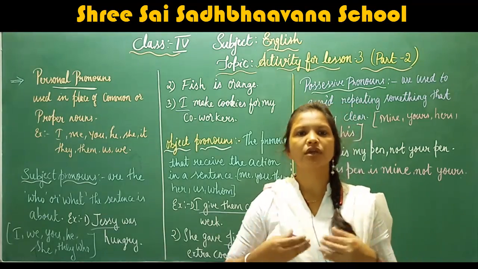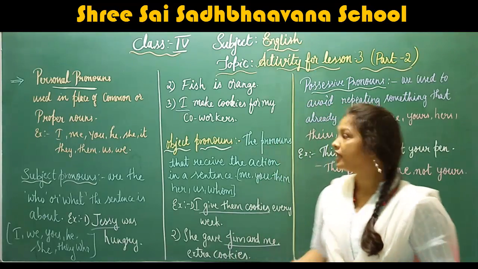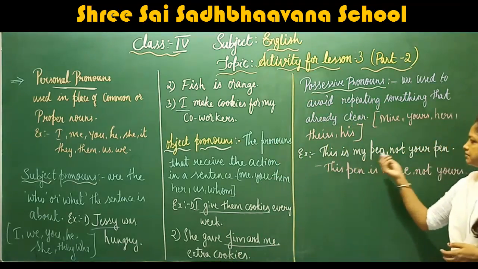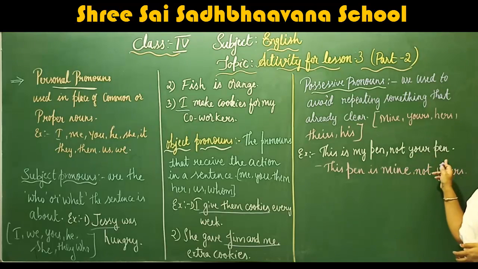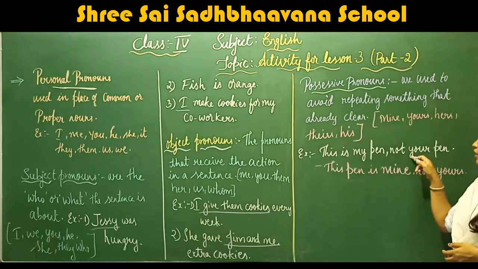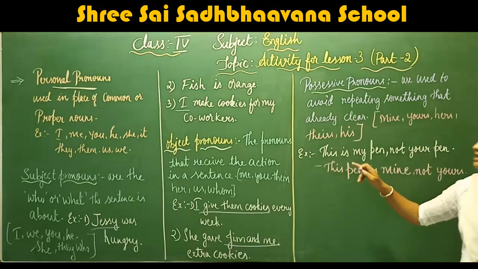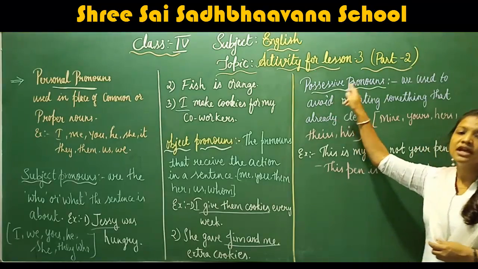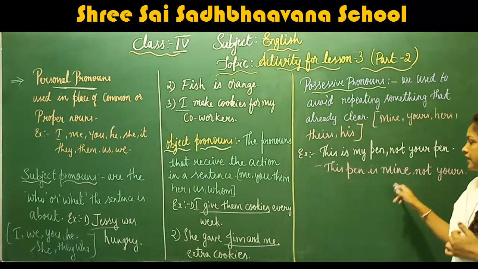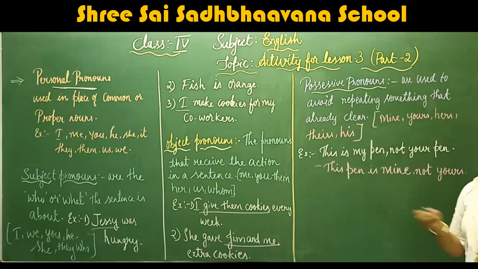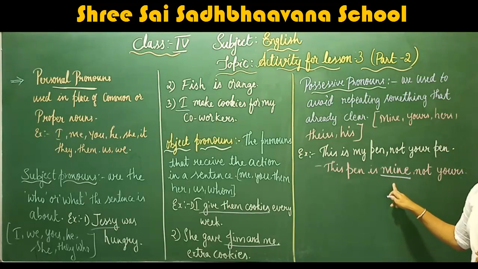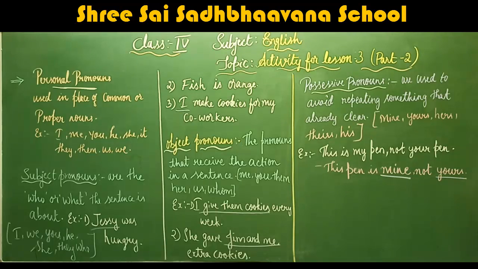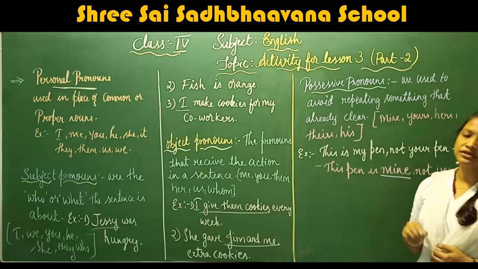Here I am specifically talking about myself. For example, this is my pen, not your pen. When we convert this sentence into possessive pronouns, how can we write it? We can write it as: this pen is mine, and not yours. Here, mine and yours are possessive pronouns.